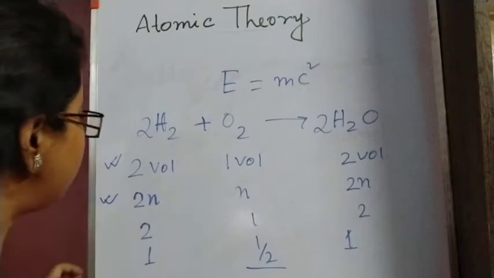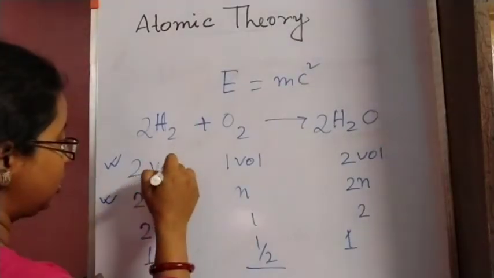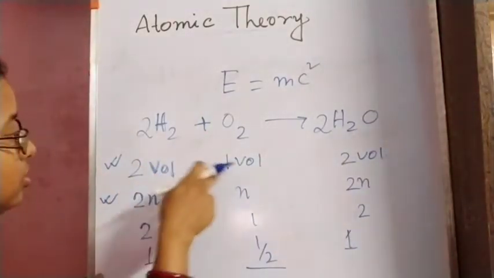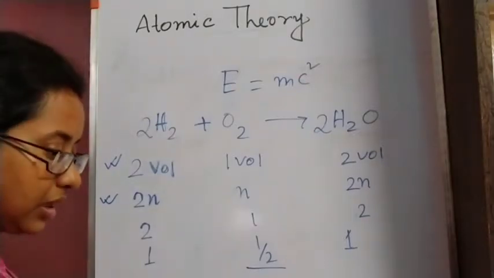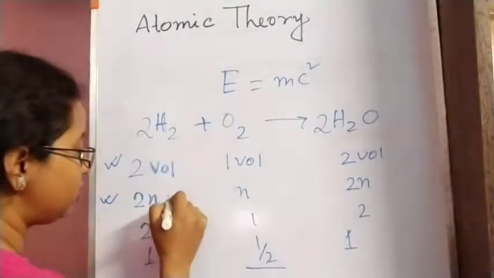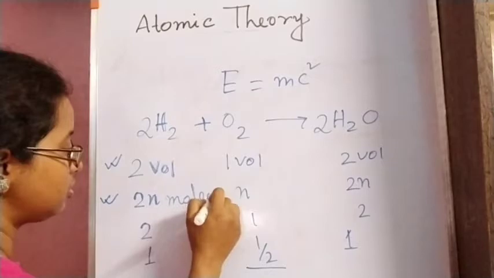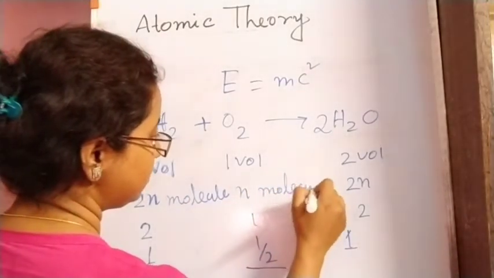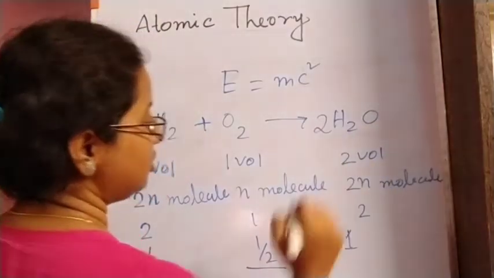So equal volume, here volume is 2, this is 1, this is 2 volume. So equal volume is there, so they will contain equal number of molecules. So this is 2n molecule, n molecule, and this is 2n molecule.